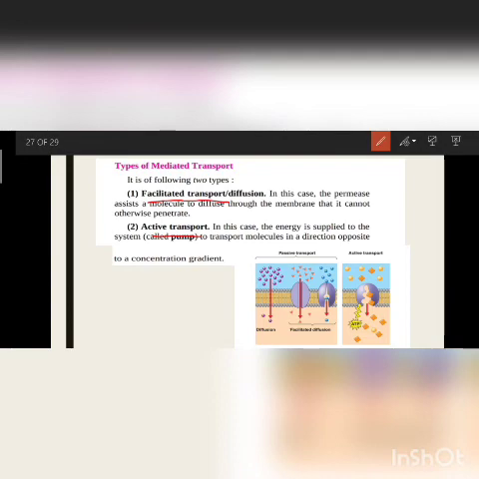In facilitated transport, they need a special type of protein called permease protein. With the help of that protein, anything which is outside of the cell comes inside. But what will happen if they don't have that particular type of protein? Then they use active transport. So what is active transport? In active transport, they use their ATP molecule.